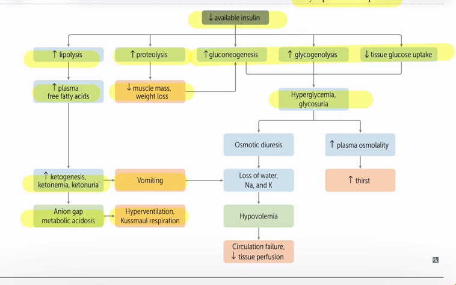Hyperglycemia and glycosuria then cause osmotic diuresis, which results in the loss of water, sodium, and potassium. This leads to hypovolemia, which progresses to circulation failure and decreased tissue perfusion. At the same time, hyperglycemia increases plasma osmolality, which stimulates thirst.